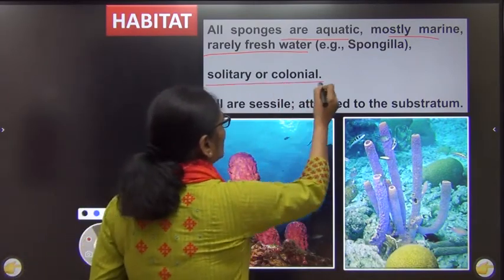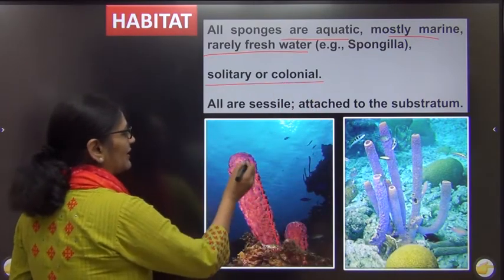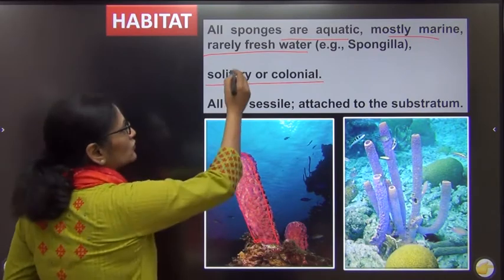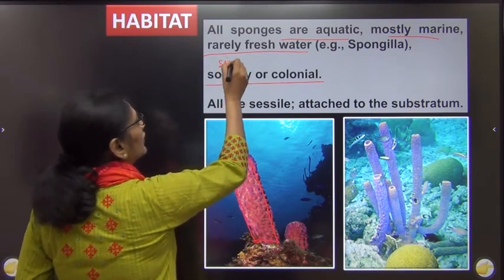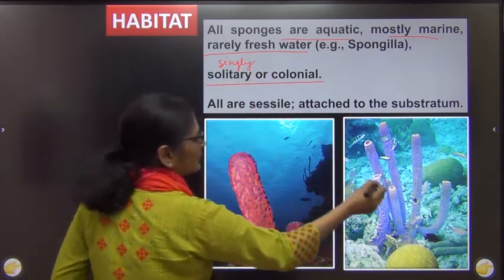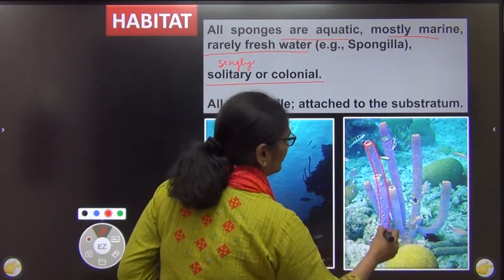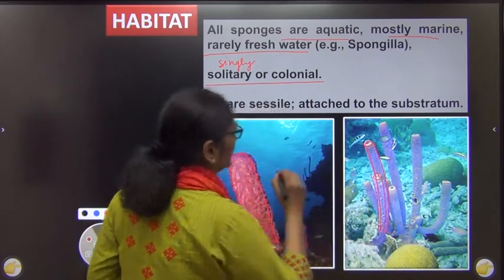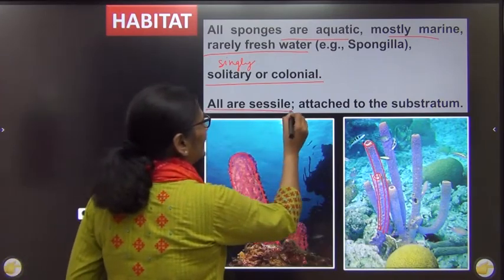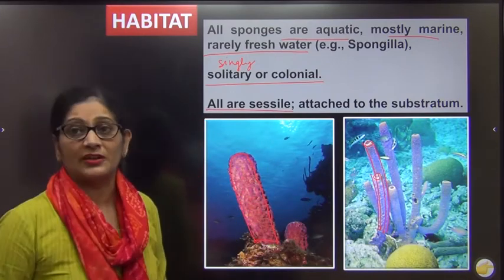Next it is written they are solitary or colonial. Solitary means they may be found singly, or they may be found in colonies, as you can see here. Many of them are found together, so they may also be found in colonies. The third interesting point is they are sessile, attached to the substratum.